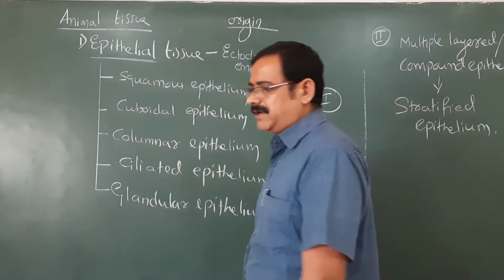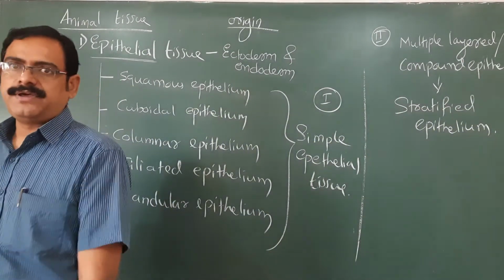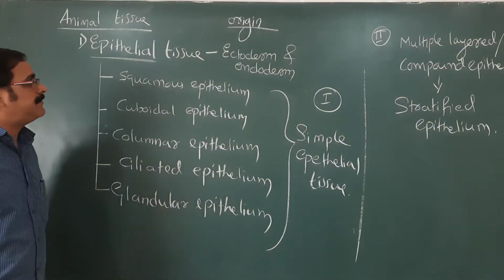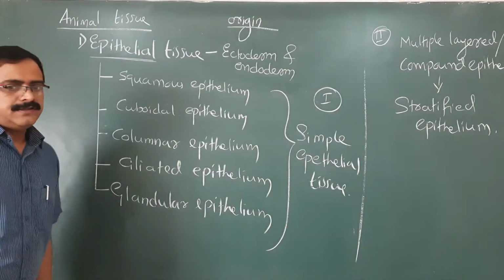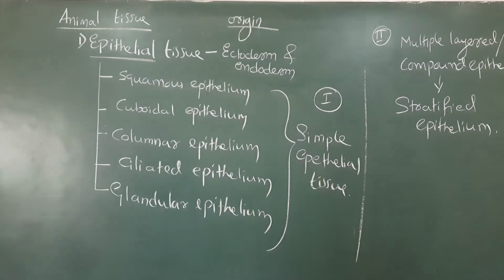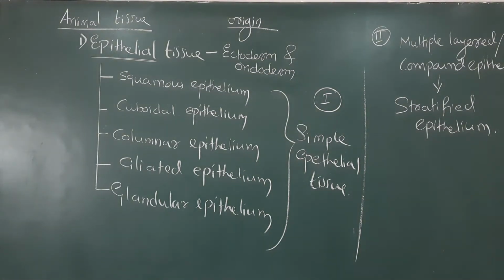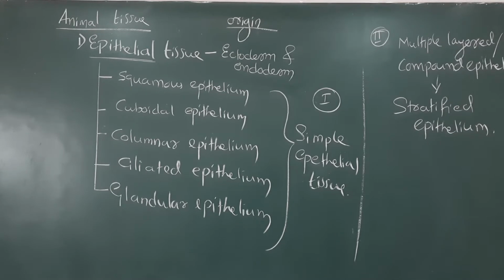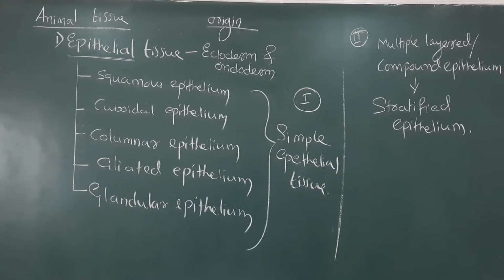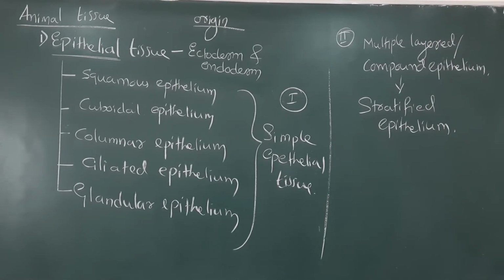As such, in animal tissue, the first one we are discussing is the epithelial tissue and the subcategories of epithelial tissues.